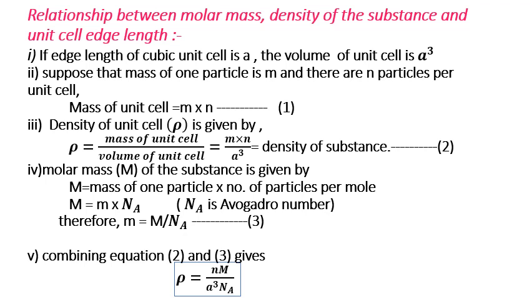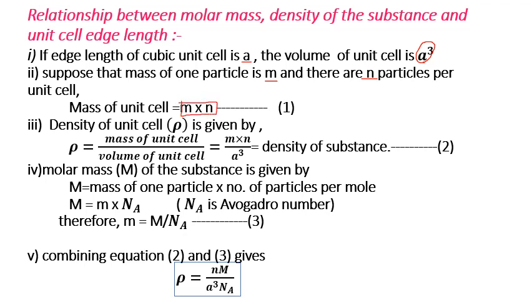Next topic is relationship between molar mass, density of the substance and unit cell edge length. If edge length of cubic unit cell is a, the volume of unit cell is a cube. Suppose that mass of one particle is m and there are n particles per unit cell, then mass of unit cell is equal to m into n.